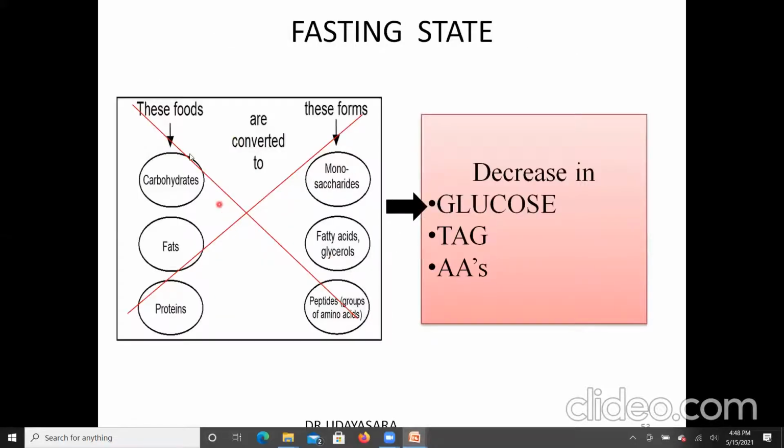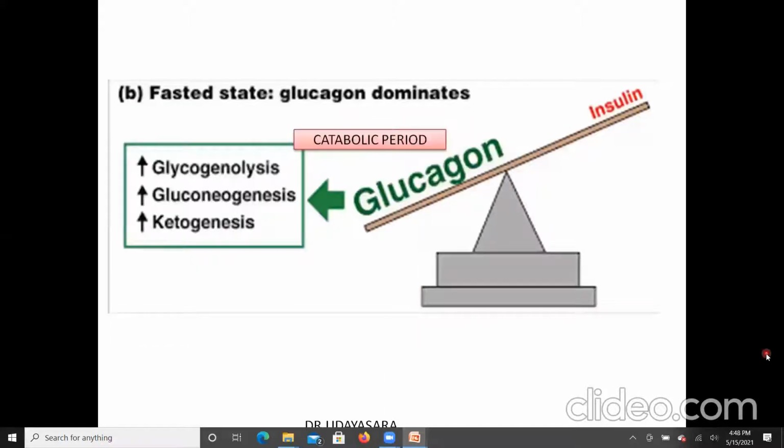In the fasting state, there is no food intake and hence a decrease in the level of blood glucose, triacylglycerol and amino acids. There is an increased glucagon to insulin ratio, or decreased insulin to glucagon ratio, along with decreased availability of substrate, which makes the state a catabolic period. This means there is increased glycogenolysis, that is glycogen breakdown, increased gluconeogenesis, that is glucose synthesis, and increased ketogenesis, which means ketone body synthesis occurs, which we will teach you later. So a fasting state is a catabolic period.